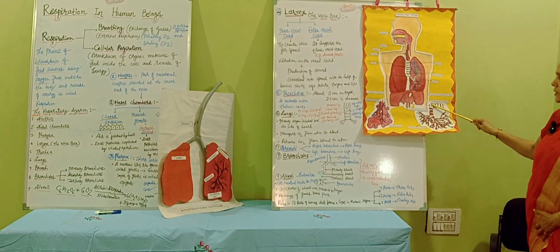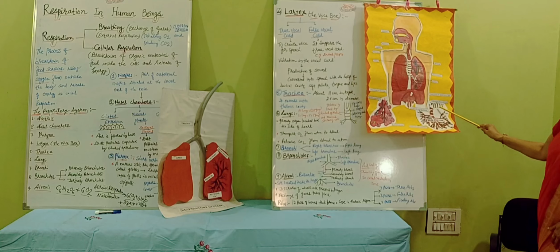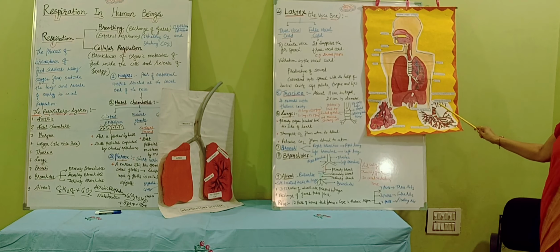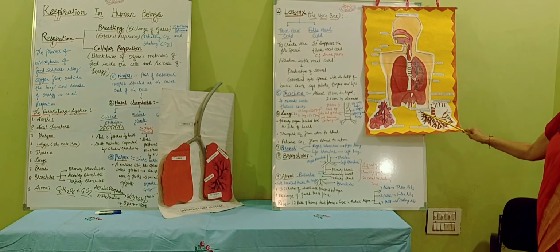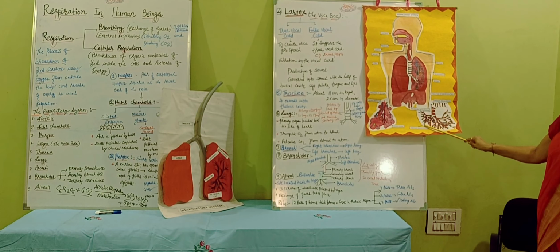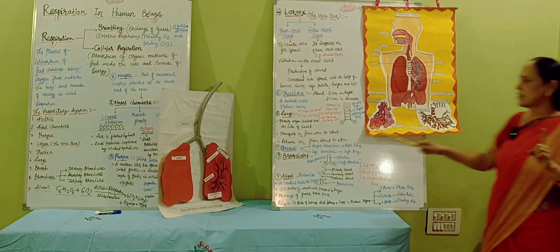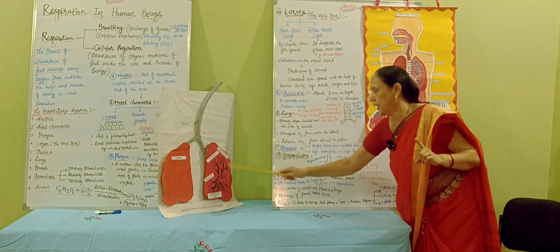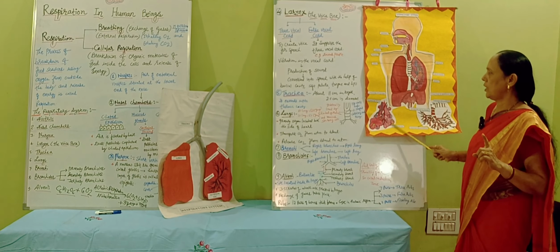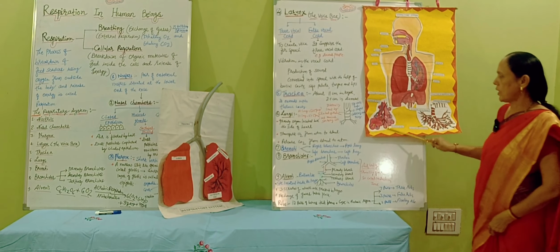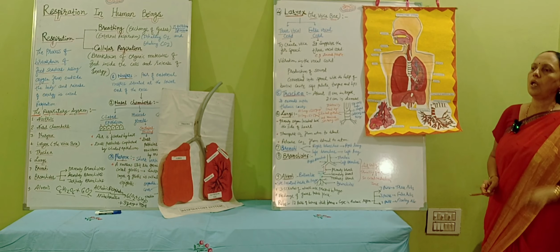And these are the bronchioles. Just to see here, this is the main bronchi. This first one is the right bronchus. Then here is the primary bronchiole. It is bifurcated into the secondary bronchiole, then again bifurcated into the tertiary bronchiole. And here, just to see, the grape-like structure will be there. This grape-like structure is called alveoli. Just like grapes, this is called alveoli.